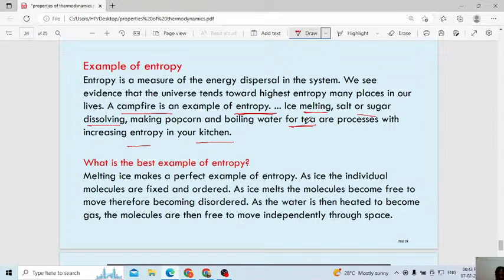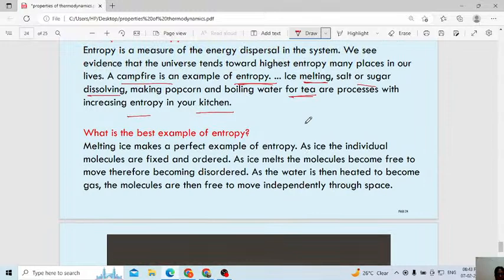One more best example of entropy is the melting of ice, which makes a perfect example. In ice, the individual molecules are fixed and in order. When ice melts, the molecules become free to move, therefore becoming disordered. As the water is then heated to become gas, the molecules are free to move independently through space. What I explained, conversion of ice into liquid or liquid into steam, is where the disorder increases. This is also a best example of entropy.